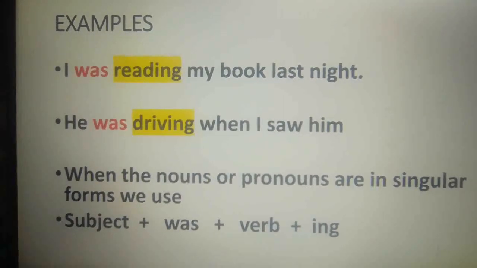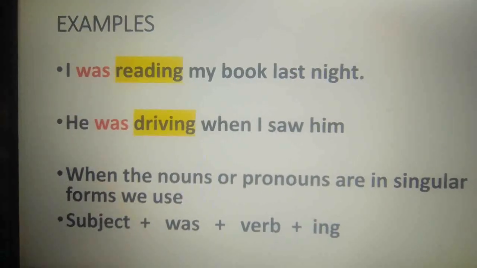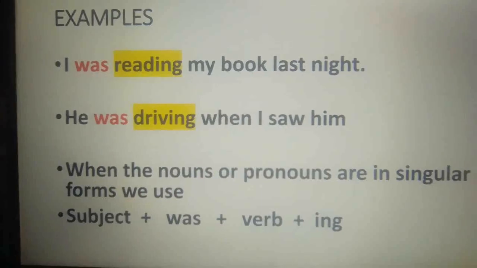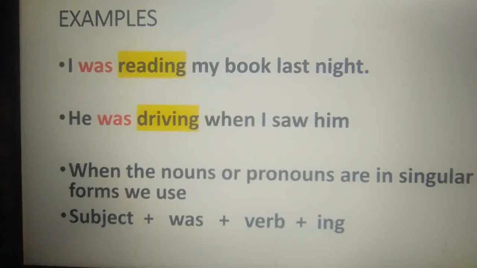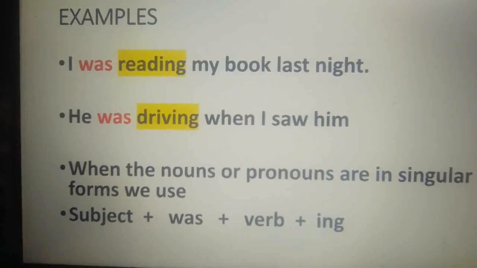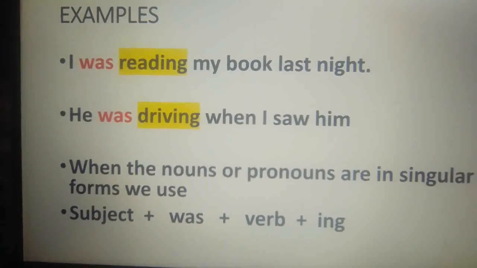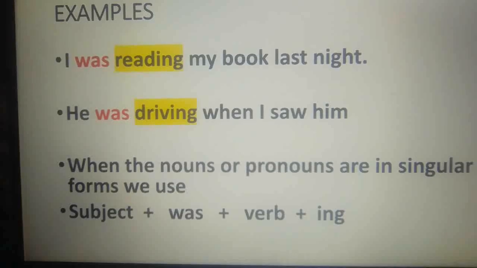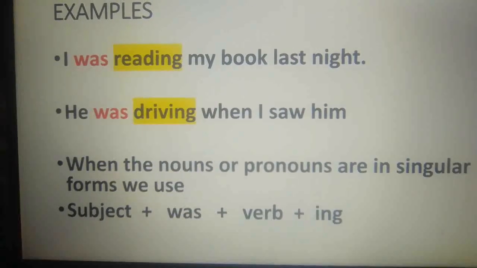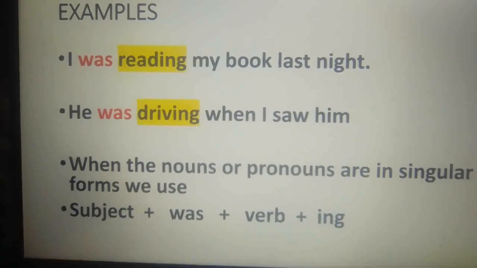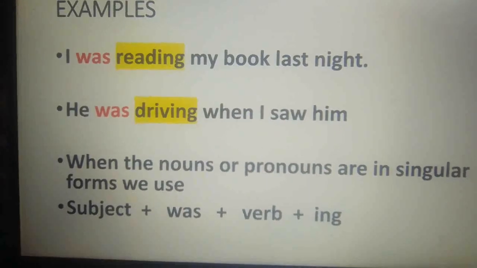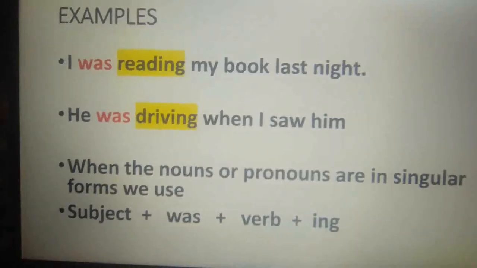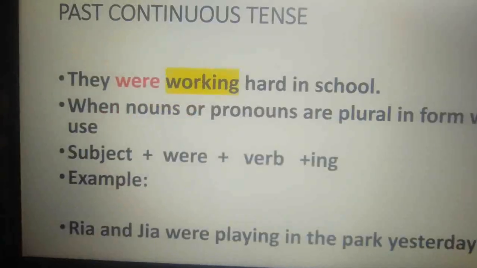Similarly, he is singular pronoun. So we use was and in the main verb we add ing to represent past continuous tense. So when the nouns or pronouns are singular in form, we use the subject plus was plus verb adding ing. Yes, children? Now, let us move further.